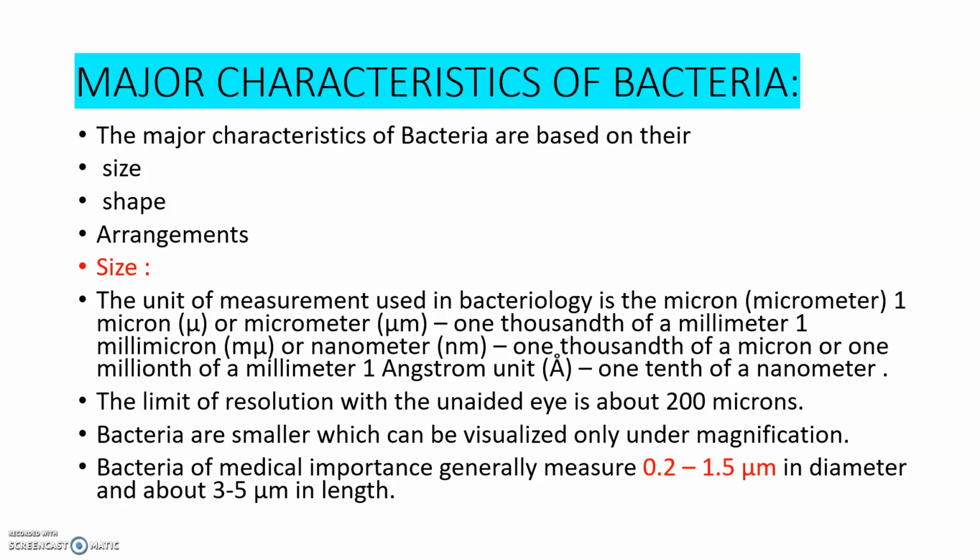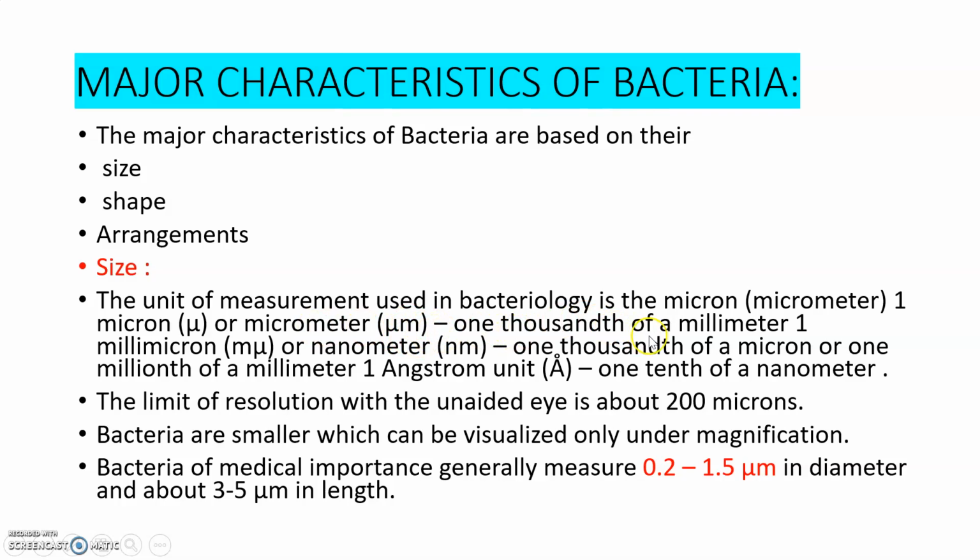So first of all, size. The unit of measurement used in bacteriology to compare the size is micron. So what is the unit of measurement? Micron, which is also known as micrometer. And 1 micron, its symbol is mu or micrometer. We can write either micron, that means mu, or micrometer, that means mu meter.